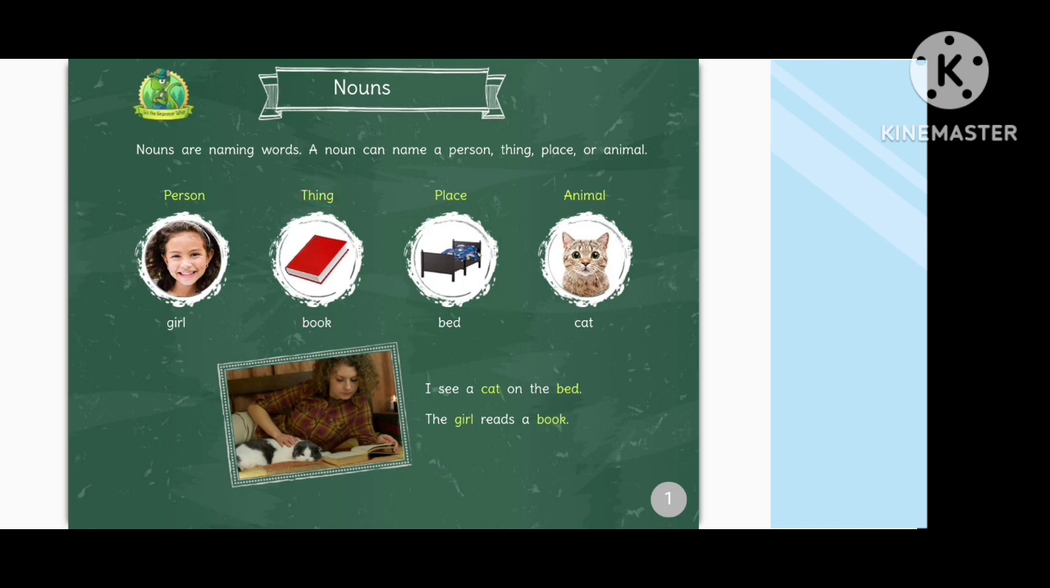book, place, bed, animal, cat. I see a cat on the bed. The girl reads a book.